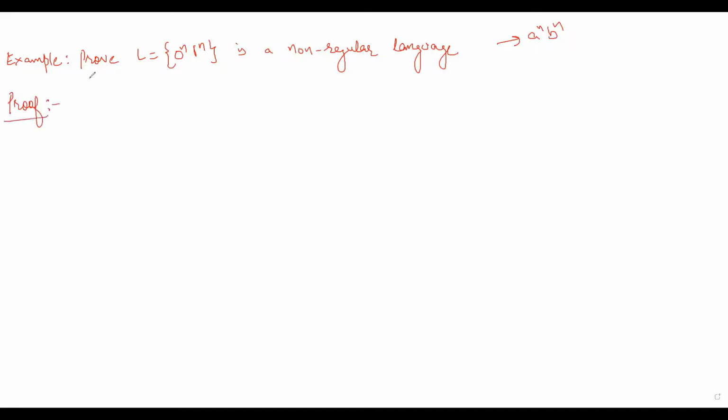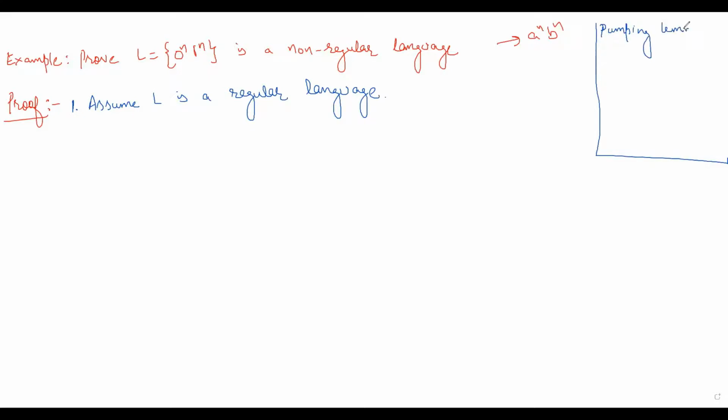Okay, and this is a strategy that you should use whenever you are trying to prove that a language is non-regular. So first thing is you have to assume L is a regular language. So assume it is a regular language. So when you are assuming L is a regular language, what is pumping lemma saying?